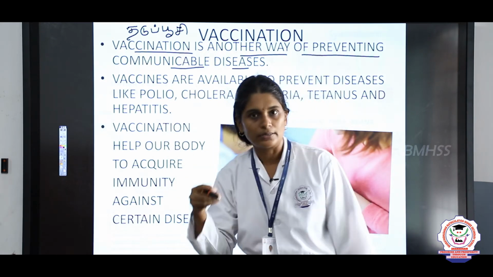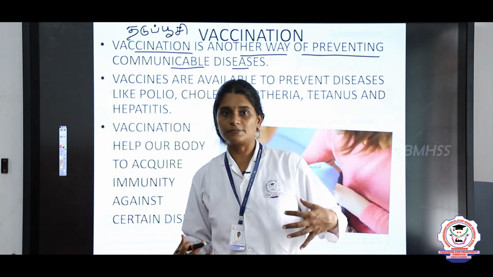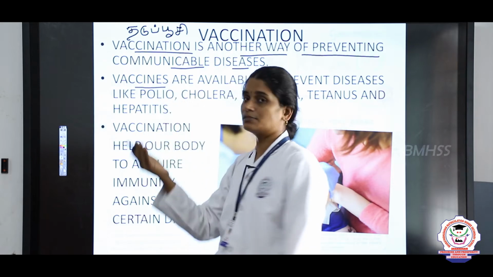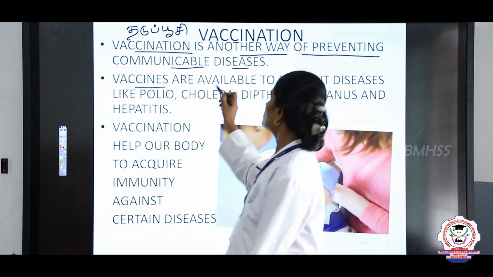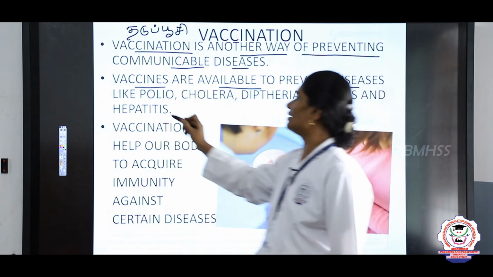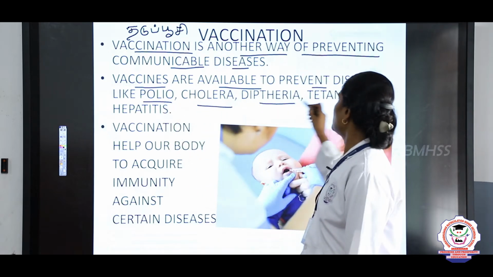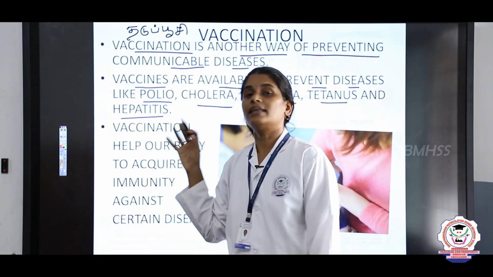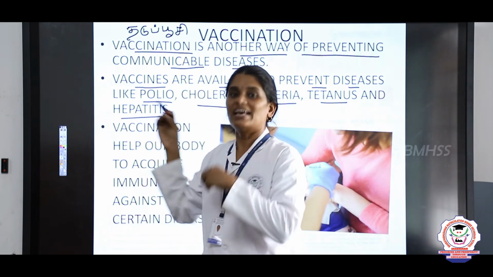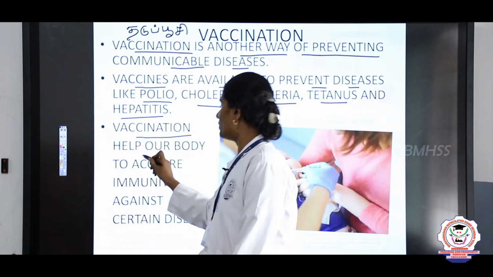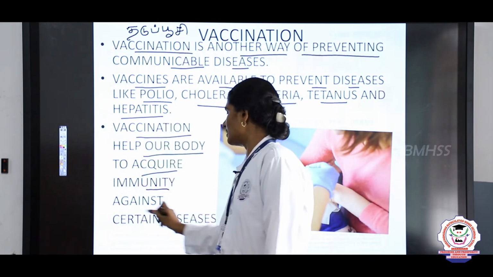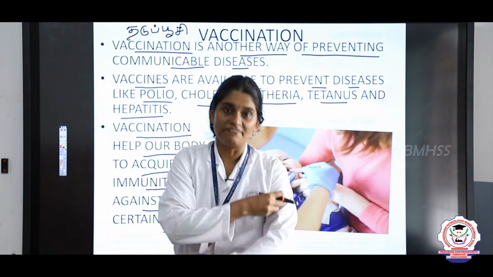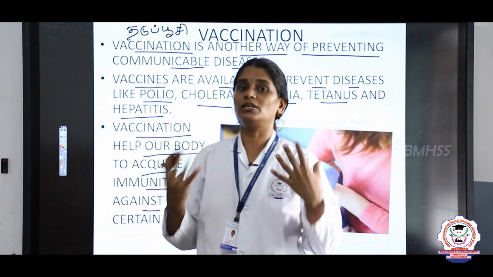Why are we injecting vaccinations? To prevent ourselves from communicable diseases. Vaccines are the medicines available to prevent diseases like polio, cholera, diphtheria, tetanus and hepatitis. These are all communicable diseases that we can prevent through vaccines. Vaccination helps our body to acquire immunity against certain diseases, so once we are injected with vaccinations, we can prevent ourselves from the diseases.